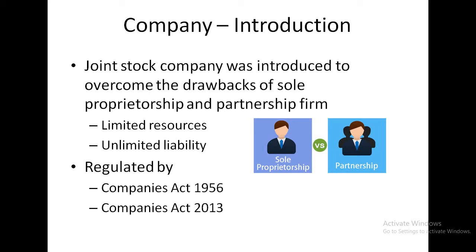These two business forms you will be very familiar with. First is sole proprietorship, which is also known as sole trading concern. A sole trading concern is a business concern which is owned and managed by a single person. Only one owner will be there, and this single owner will be taking the full profit arising from the business, and at the same time this one person will be bearing whatever risk or losses arise.